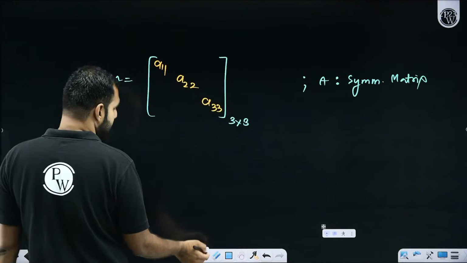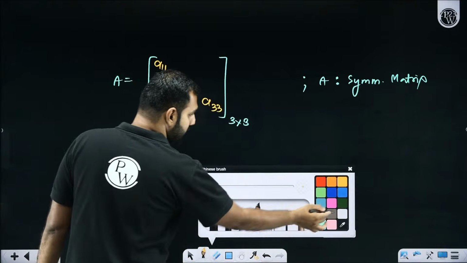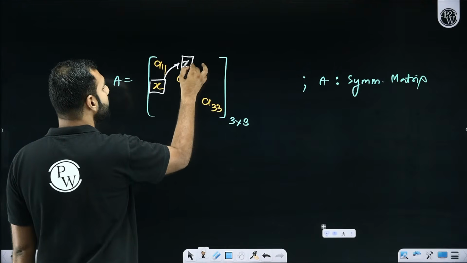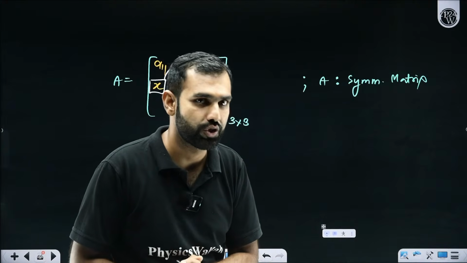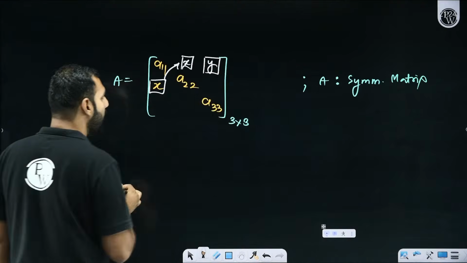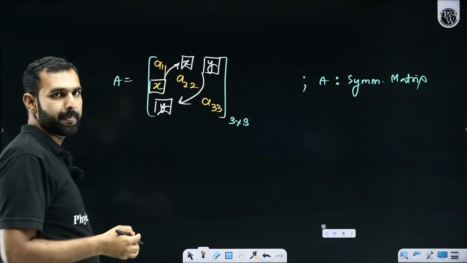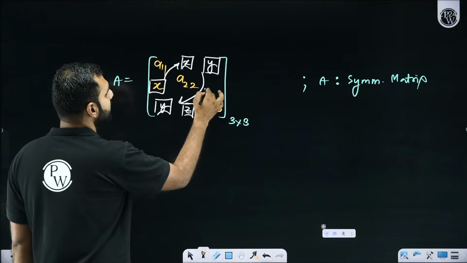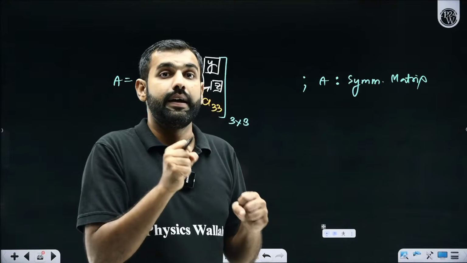But then, let's say I'm putting X here. Do you not think that if you had the liberty to choose this X, this element is bound to be X? If I am told that A is symmetric, did you understand my statement and the logic, all the participants? Let's say I took the liberty to choose this element as Y, then will I not have to put this as Y only? So I don't have any liberty over here. Let's say I put this element as Z, then this element is mandatorily supposed to be Z. So how many elements could I take independently?